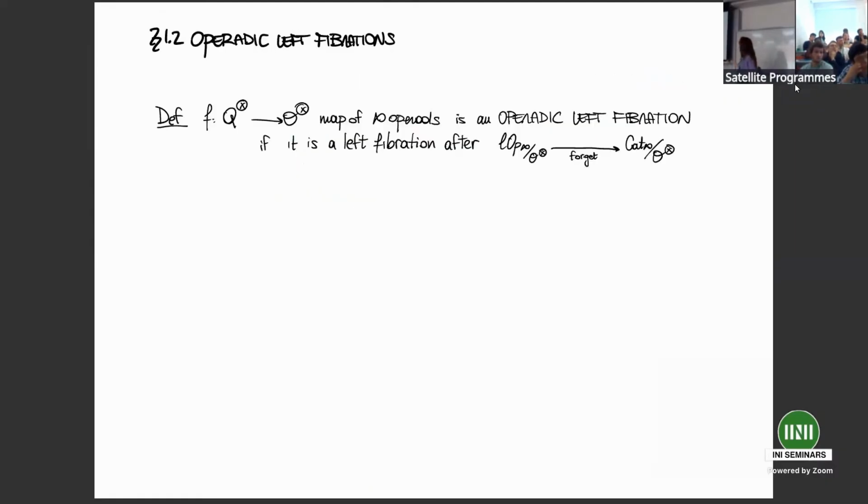Let me now introduce the notion of operatic left fibration. So inspired by basically the Kimmich work, we give the following notion of operatic left fibration. We say that a map of infinity operads is an operatic left fibration if it is a left fibration once we forget it was a map of infinity operads.